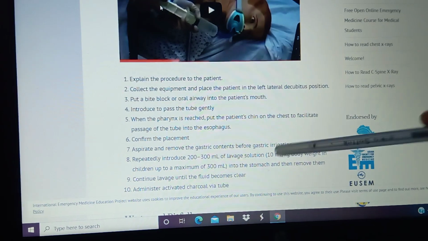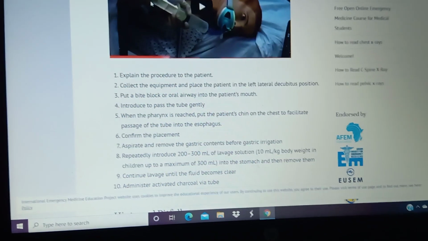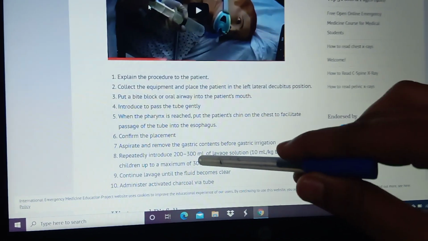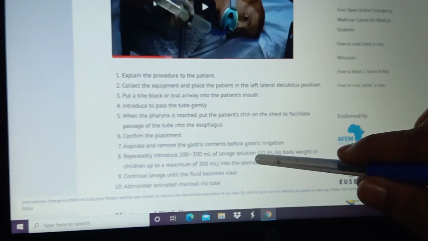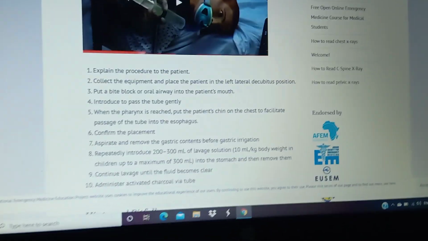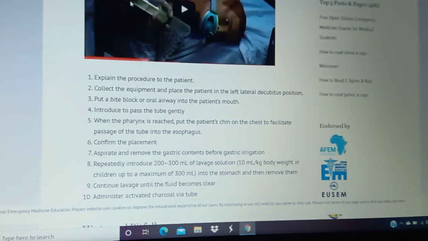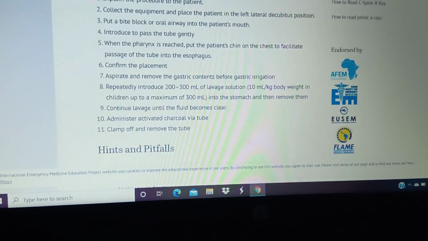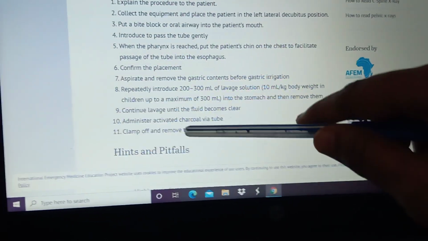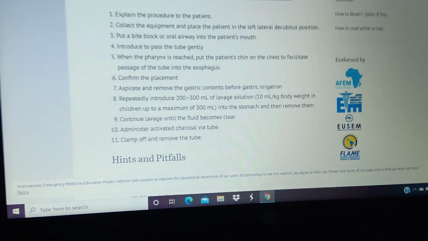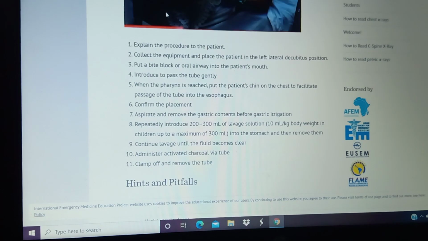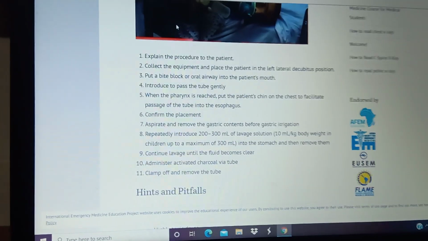Before anything else, first you have to irrigate whatever poison substances are there in the body, and repeatedly introduce how much water? 200 to 300 ml of lavage solution, according to the body weight, into the stomach, and remove all the fluid from the body. Continue the lavage until the fluid becomes clear, and continuously remove the poison substances until it clears. Then administer activated charcoal via the tube, clamp off and remove the tube. Okay, so that is the procedure you have to follow.